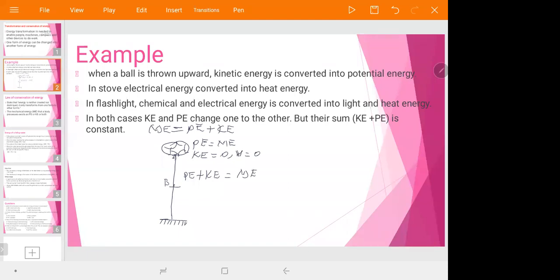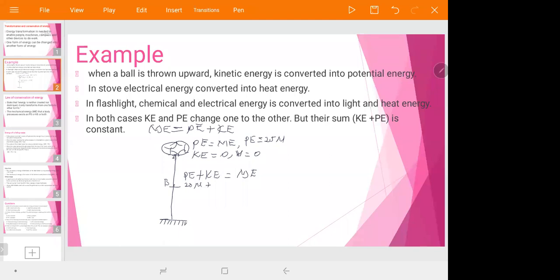For example, at point A, assume potential energy is equal to 15 Newton. At point B, if the potential energy becomes 10 Newton, what about the kinetic energy?